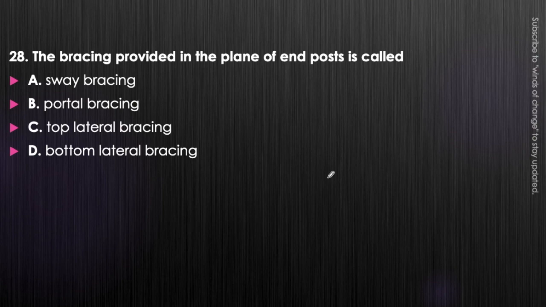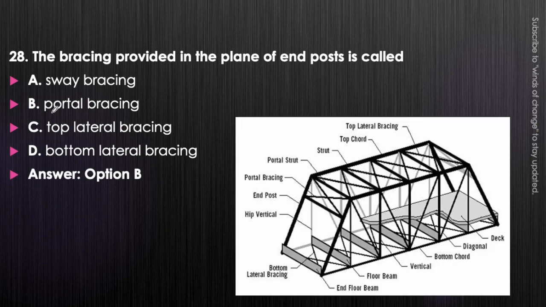Next question. The bracing provided in the plane of end post is called sway bracing, portal bracing, top lateral bracing, or bottom lateral bracing. What will be the answer? You have already seen it in the previous question. The bracing provided in the plane of end post is called portal bracing. That is option B will be correct. We have already seen portal bracing, and this is the end post. Okay, so at the end post the bracing provided is called portal bracing.